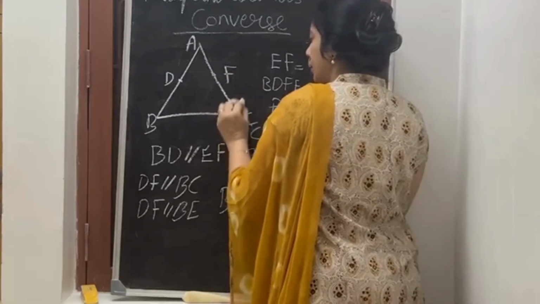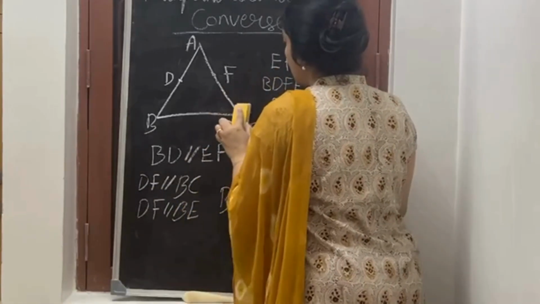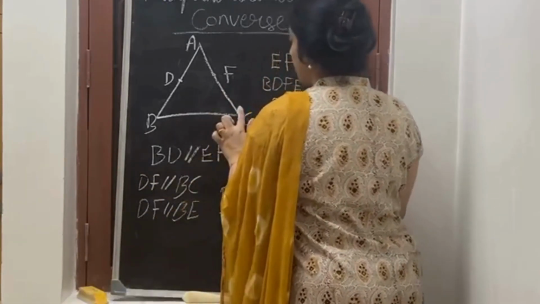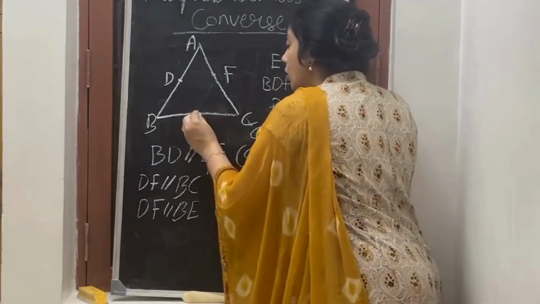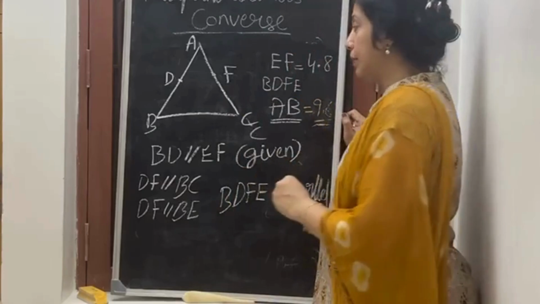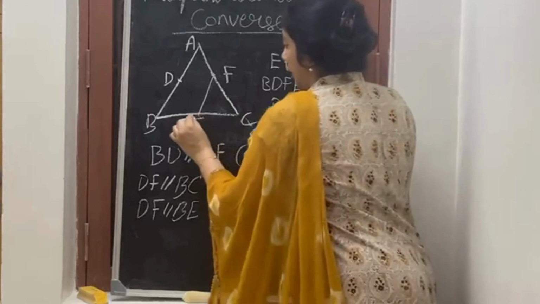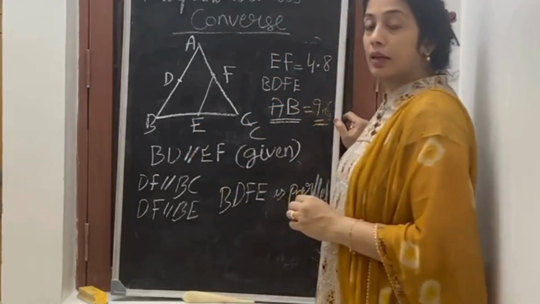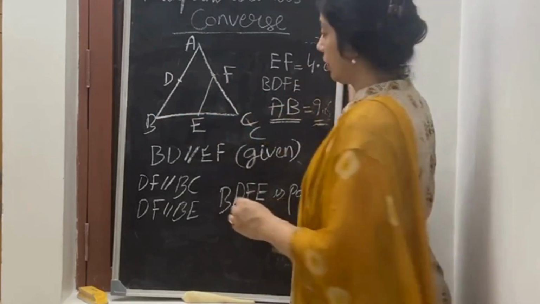Shall I extend it here? No. They said extend F in such a way that it's parallel to BC and it meets BC at E. And they also said that EF is parallel to BD.